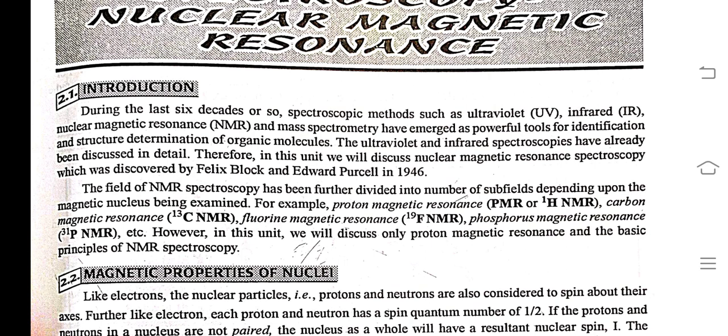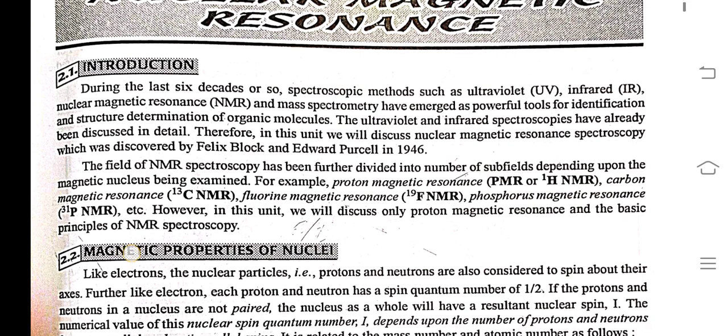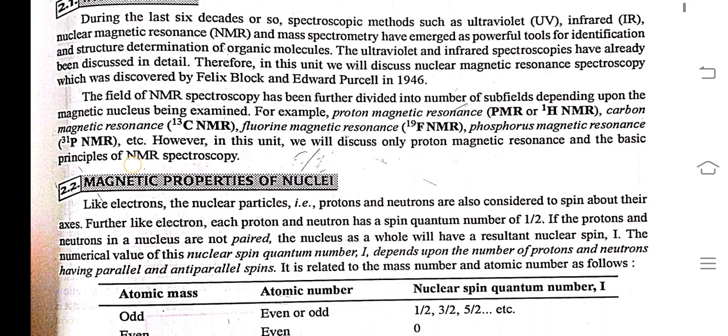Therefore, in this unit, we will discuss nuclear magnetic resonance spectroscopy, which was discovered by Felix Bloch and Edward Purcell in 1946. The field of NMR spectroscopy has been further divided into a number of subfields depending upon the magnetic nucleus being examined.